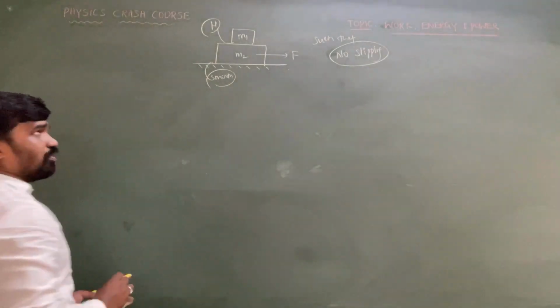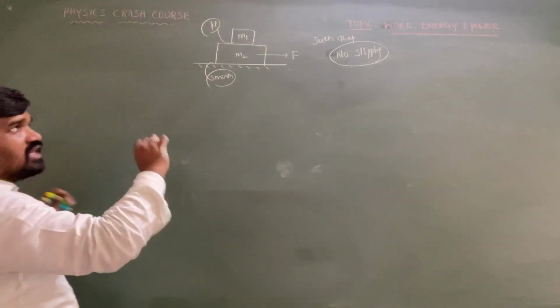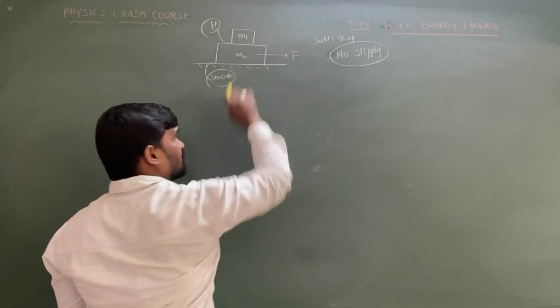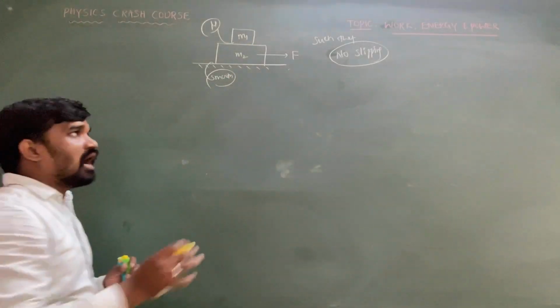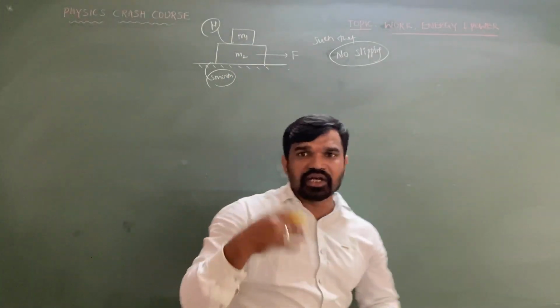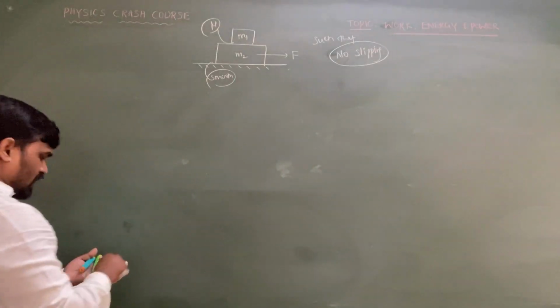Now suppose someone asks what is the work done by the frictional force on m1, on m2, and on m1 and m2 together. Let me calculate this one.